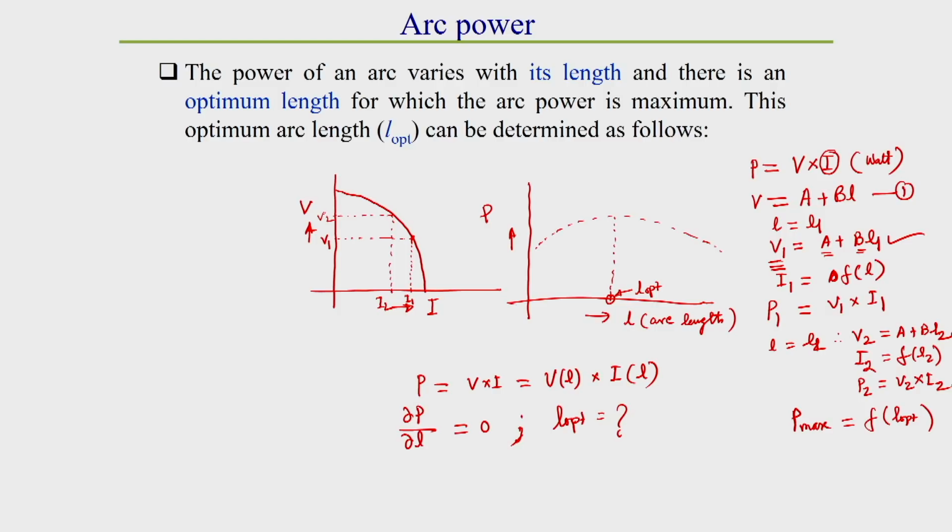This is the procedure for finding the optimum arc length, so that we can use it during our actual welding process.